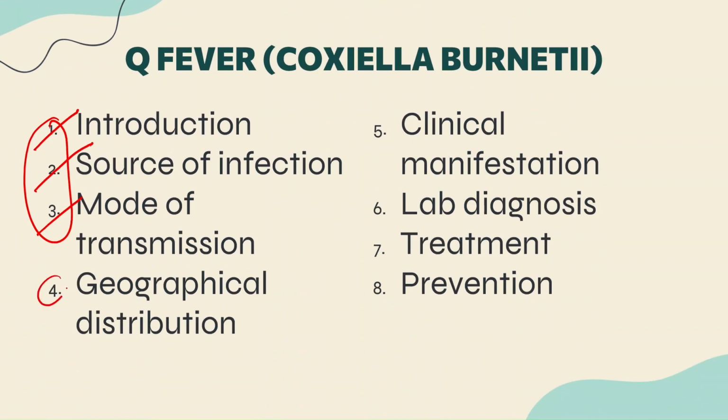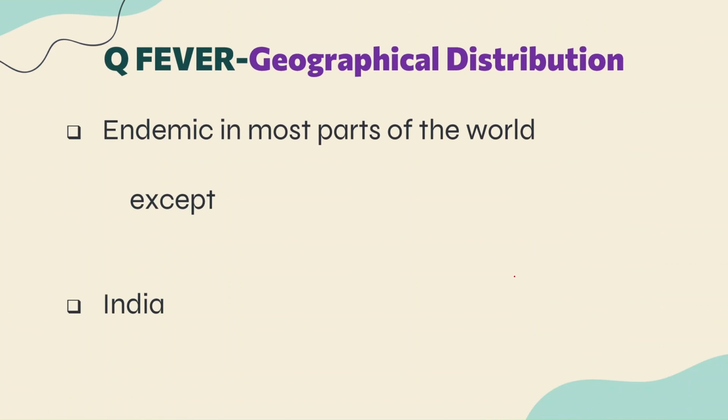Let's talk about geographical distribution. Geographically this particular condition is endemic in most parts of the world, in a lot of places it is endemic, except in two areas, two countries, that is New Zealand and Antarctica. So these are the two exceptions where you do not get cases of Q fever, guys.